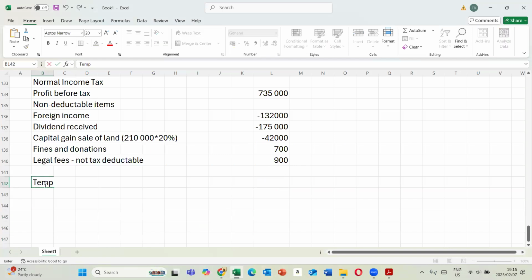Then we come to temporary difference. We're going to do the temporary difference on our next class. Are you guys comfortable joining the level 1 guys? Because like I told you, we have similar sections. Income tax is the same for level 1 and level 2. There are differences when you guys are doing financial instruments and IAS 21.